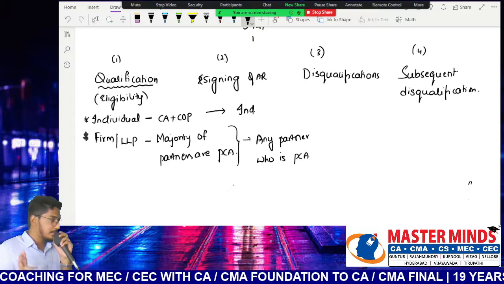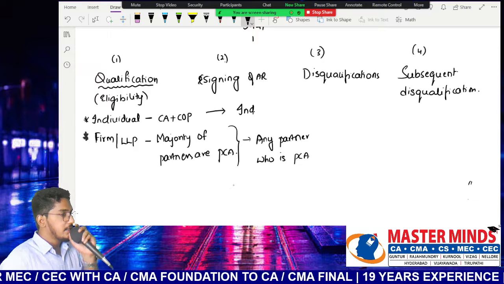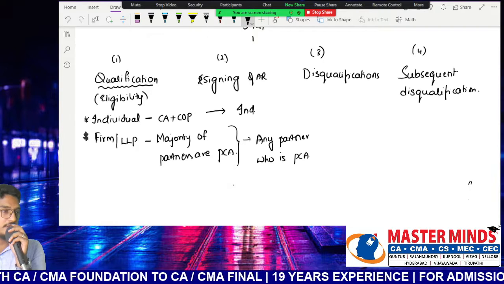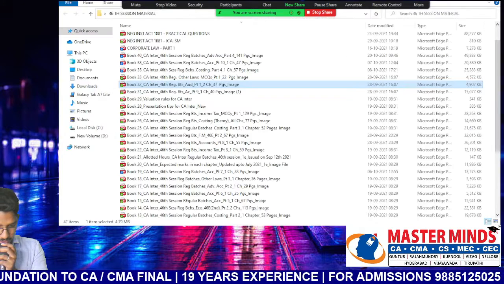So two subsections we are done in section 141. What are they? Qualifications of the auditor, and signing of the auditor's report. This will be your first question in the chapter. So have a look at it. I will not read it once again. So what is the book number?